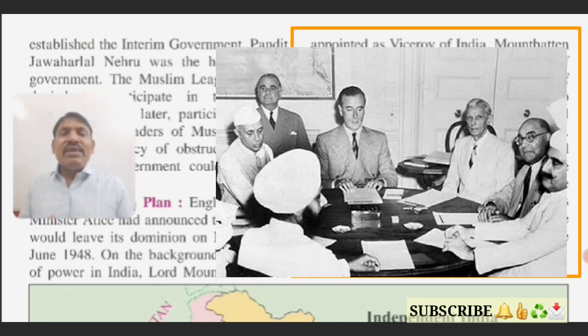Yes, after having discussion with the prominent leaders in India, Mountbatten prepared a plan. And in this plan, we can see the creation of India and Pakistan as two independent nations. Okay, students, now see, the Indian National Congress opposed the plan of partition.